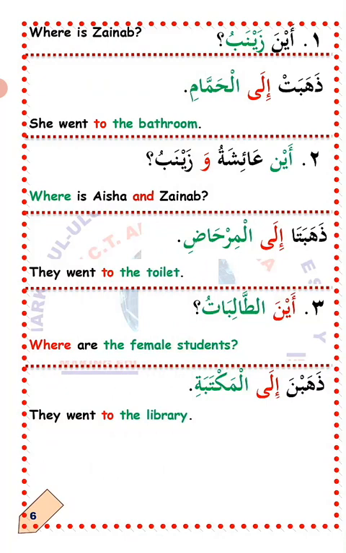So Wahid, now talking about those of female. Aina Zainab? Where is Zainab? The answer: Dhahabat ila al-hammam. She went to the bathroom.